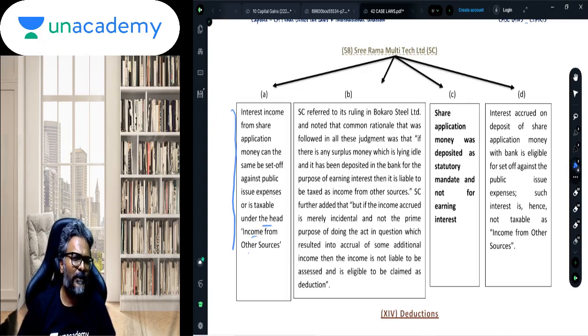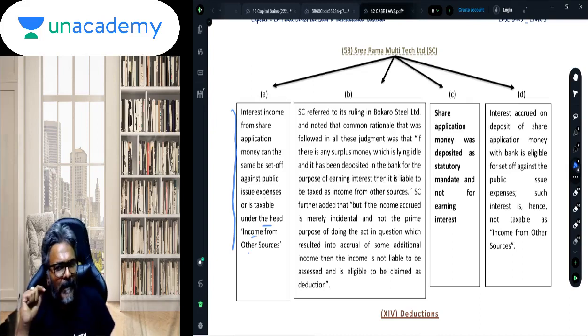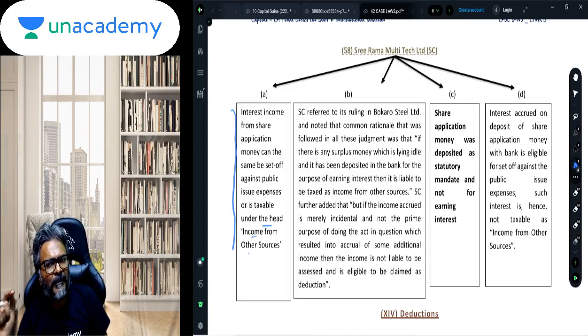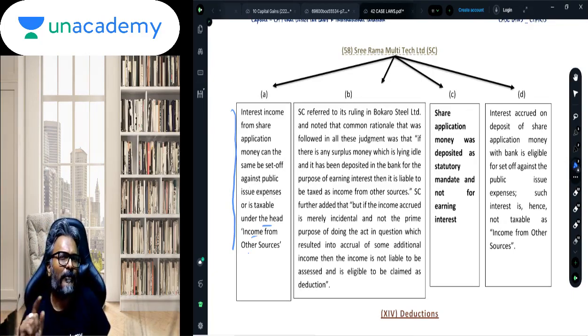That expenditure, students, was being capitalized, and the product which was generated in the trial run, if that is sold in the market and you have received some price, that price will be reduced from the actual cost, as per the Supreme Court judgment in Bokaro Steels. Why is it reduced?